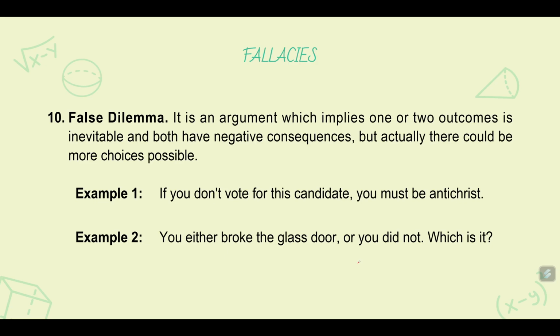They just believe in spirituality. But here, he made a conclusion that if you don't vote for this candidate, then you must be an antichrist. This is false. It could be the case that he is a Muslim or he is a Hindu or in other denominations. So you forgot the other options.